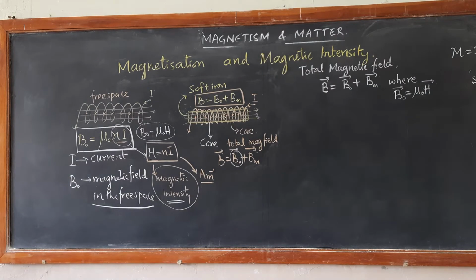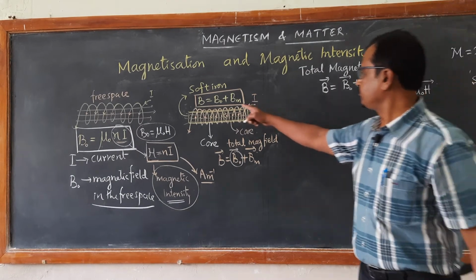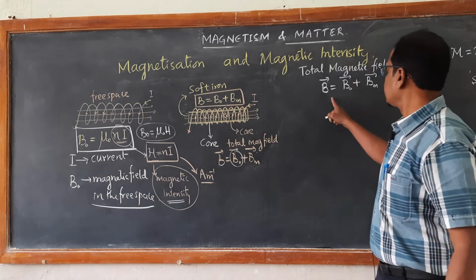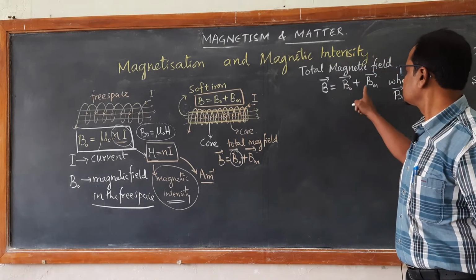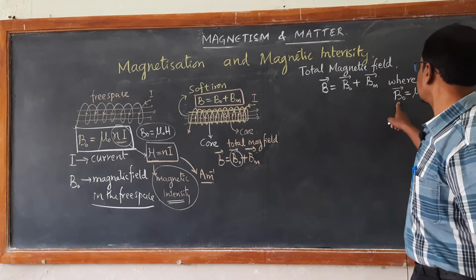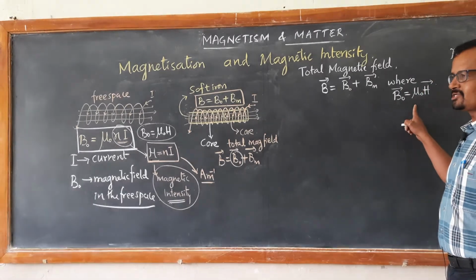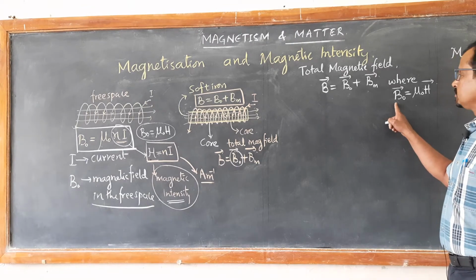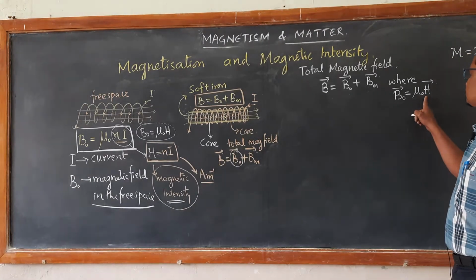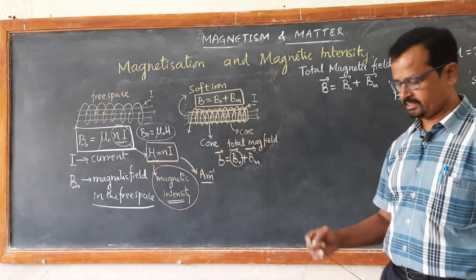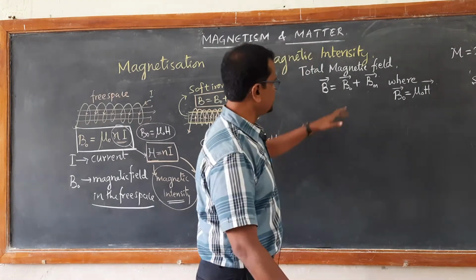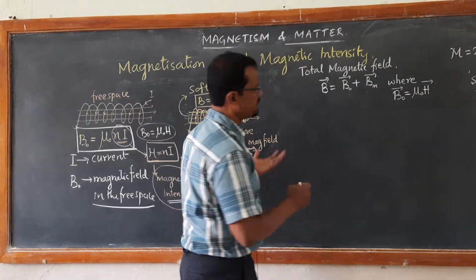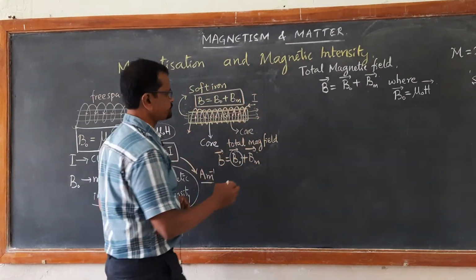Now you see, I have written total magnetic field. Once again I have written vector B equal to B naught vector plus Bm vector, where B naught vector is equal to mu naught H, the magnetic field in the free space, which is directly proportional to the magnetic intensity H. Now what is Bm? The Bm is the magnetic field inside the core.